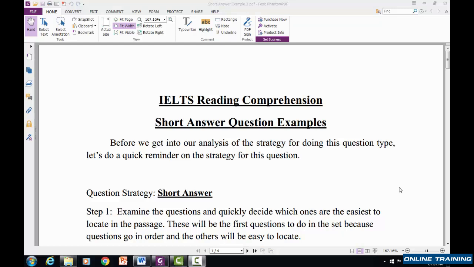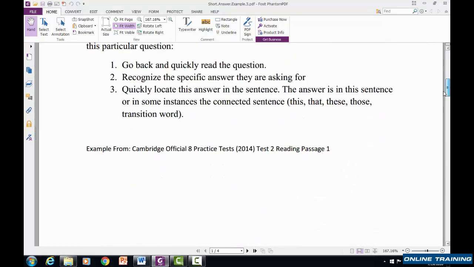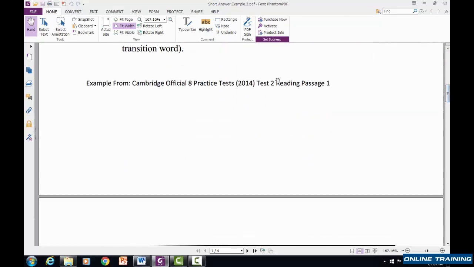The most challenging thing is being able to scan and find the right sentence. That's the challenge, right? All right, so let's take a look at these here. This is from the Cambridge Official IELTS 8 practice test. This is test 2, reading passage number 1.